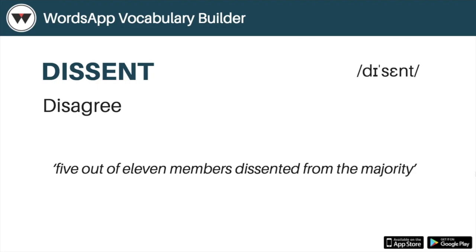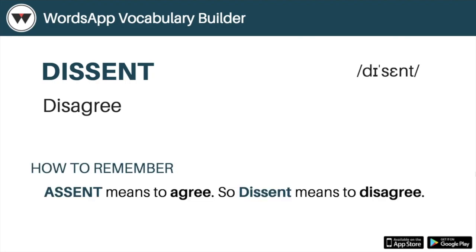So this might be a bit complicated word, but you can remember it easily by linking or correlating it with the word assent, which means to agree. So dissent means to disagree. Pretty simple, right? Assent, agree, dissent, disagree.